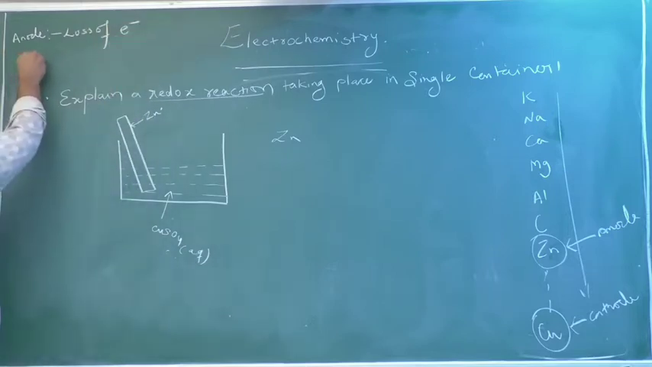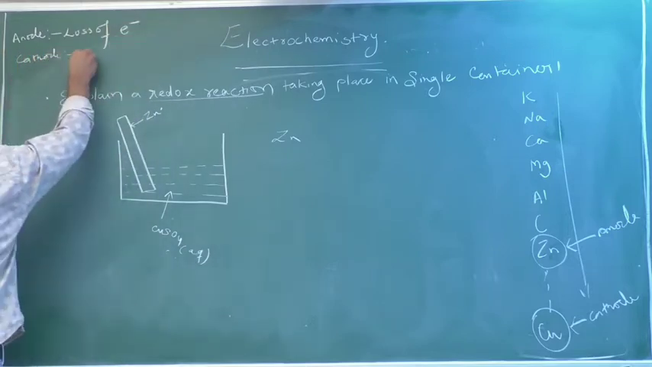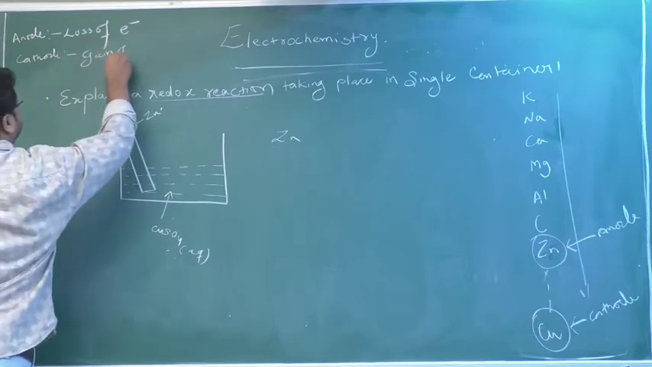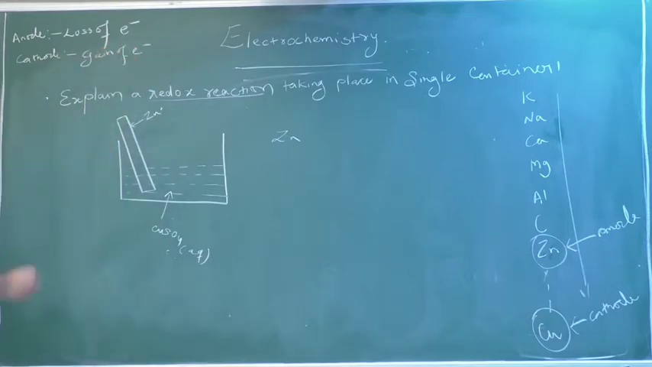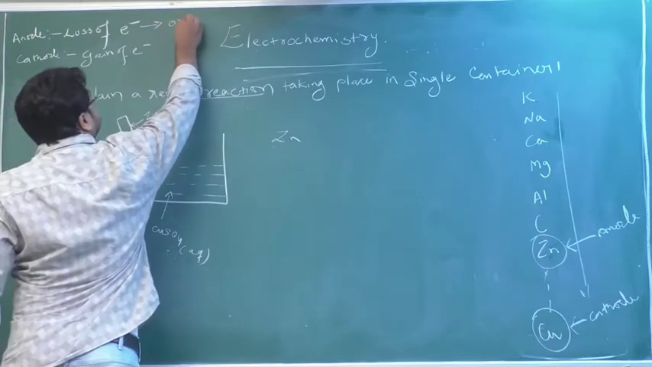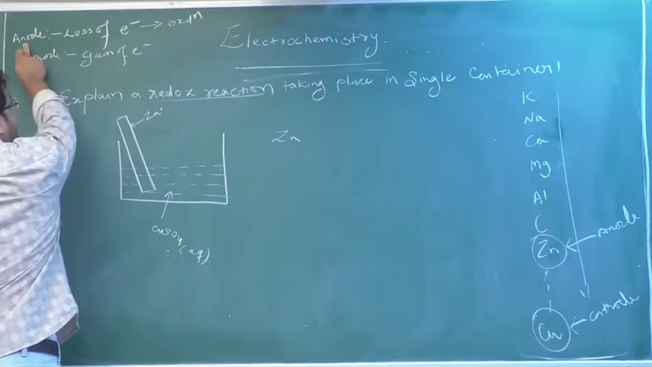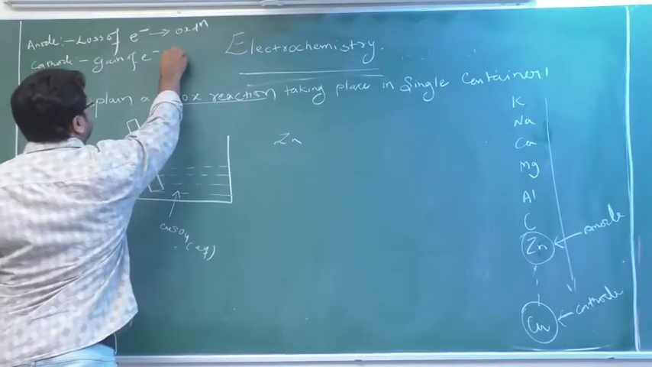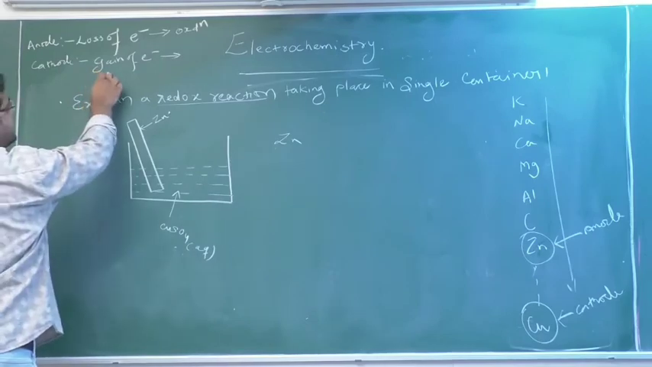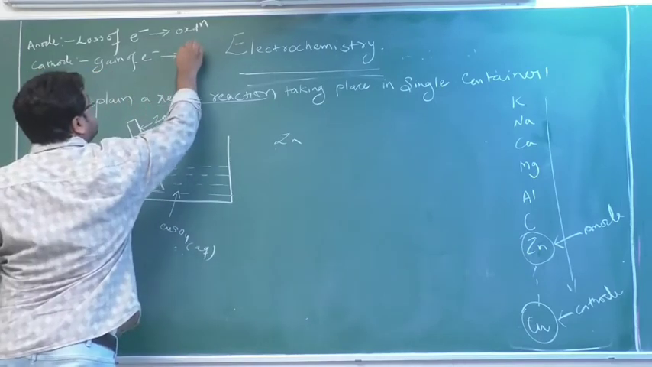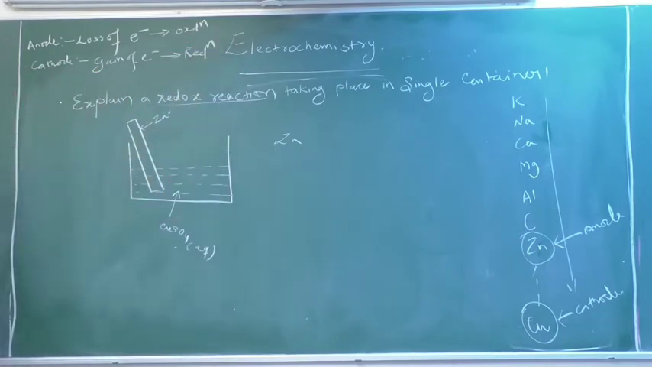And at the cathode, there will always be a gain of electron. As you have seen in my redox reaction video, loss of electron is nothing but oxidation. So at the anode, loss of electron occurs and oxidation occurs. Similarly, at the cathode, gain of electron occurs and reduction occurs, because gain of electron is nothing but reduction.